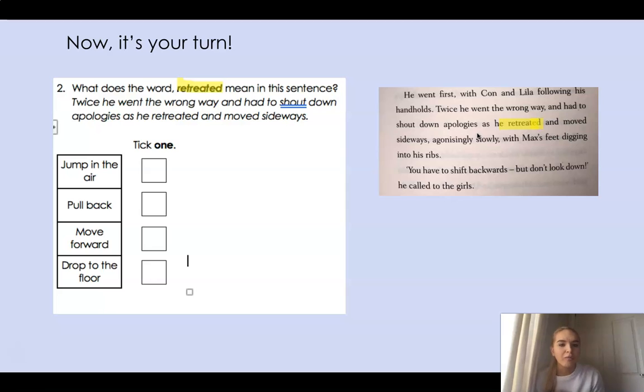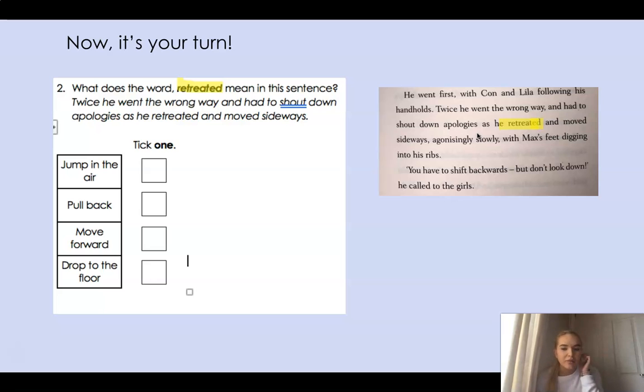Think about pull back then. Twice he went the wrong way and had to shout down apologies as he pulled back and moved sideways. Could he have pulled back in this situation? Yes, he could have, because he went the wrong way. So he wouldn't continue moving forward, would he? Because he would have had to pull back and move sideways to go the right way. So that could be a contender for one of our answers.